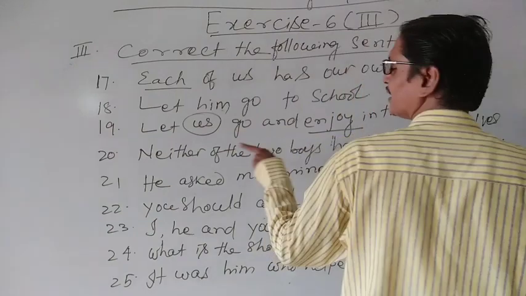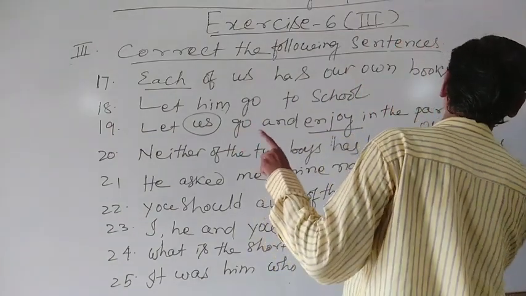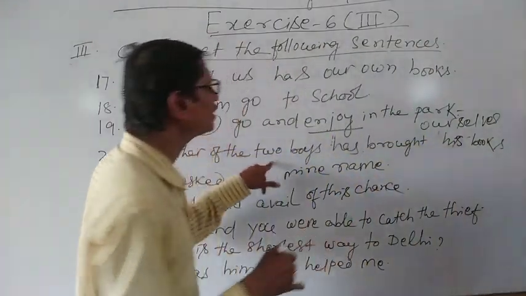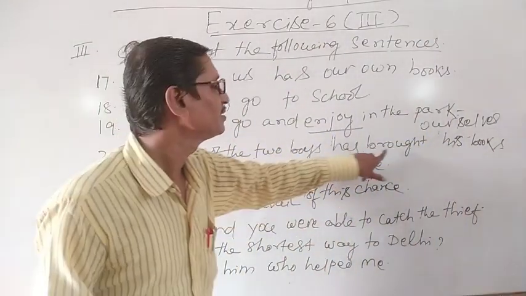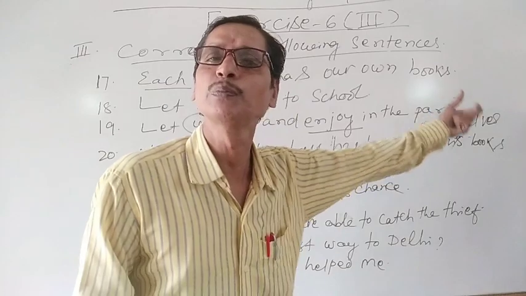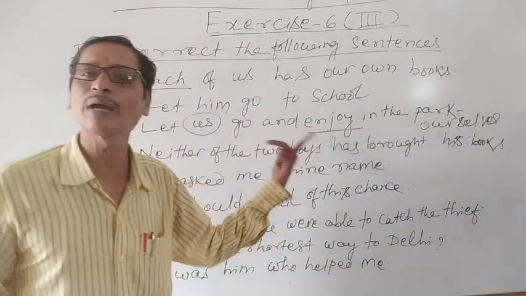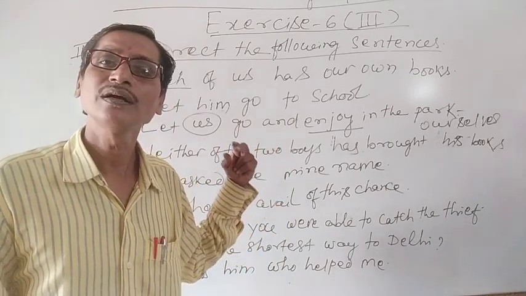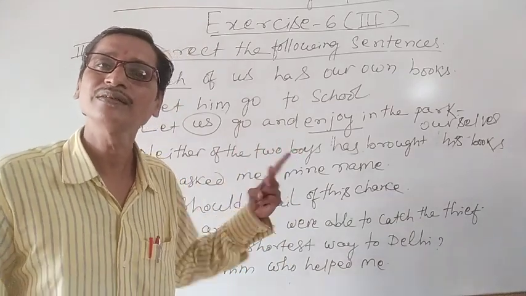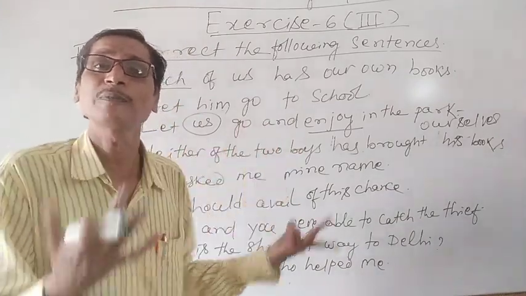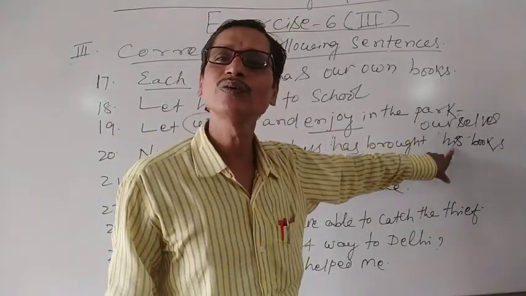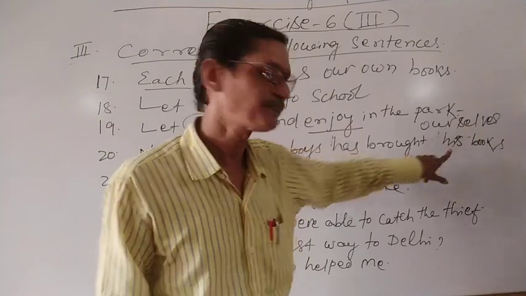Though it is singular, we can use his books. Neither of the two boys has brought his books, because it is talking about singular. When it involves two and none of them, then it should use a singular verb and singular pronouns as well.